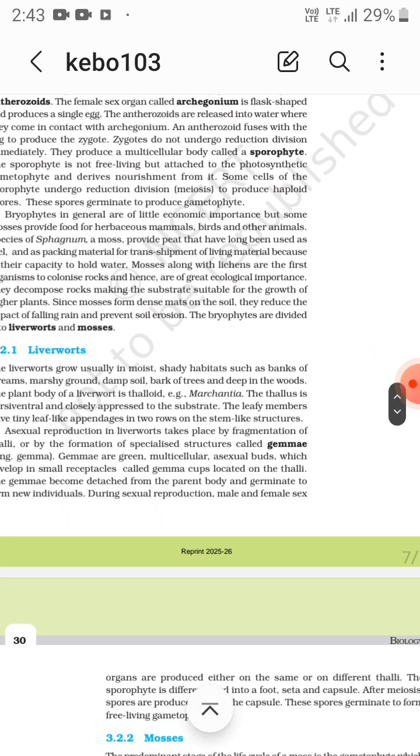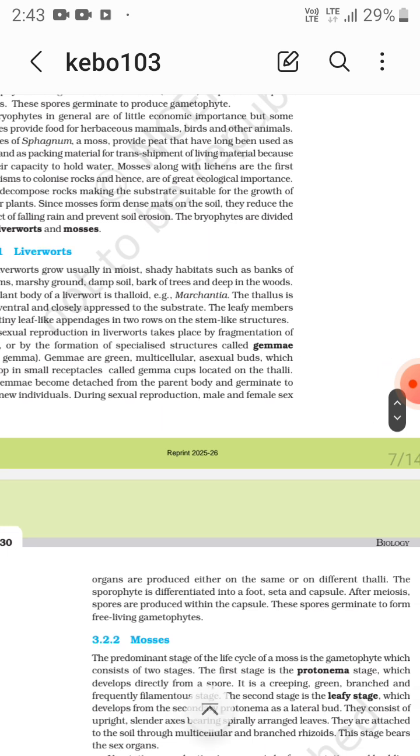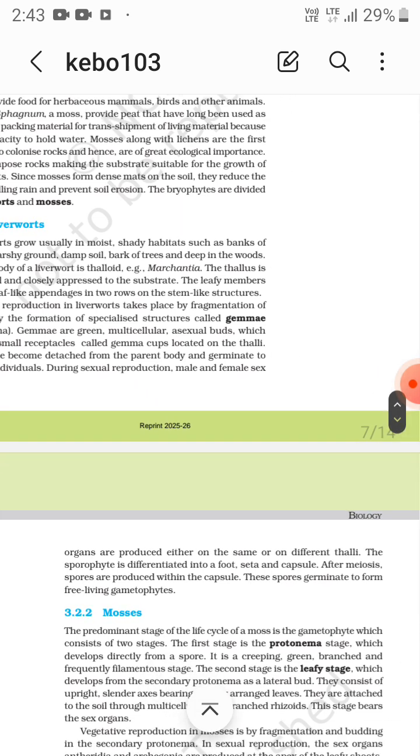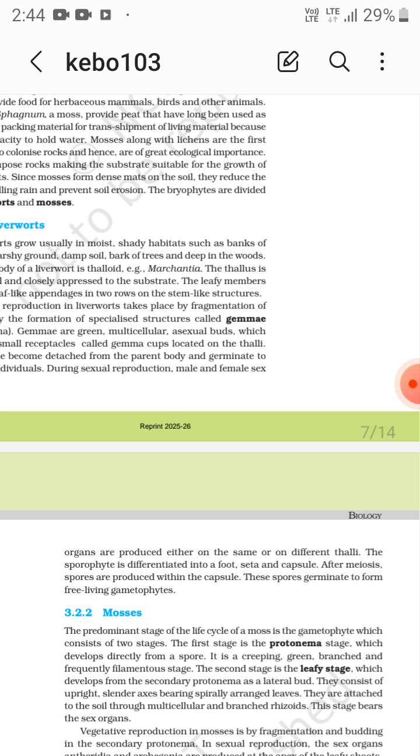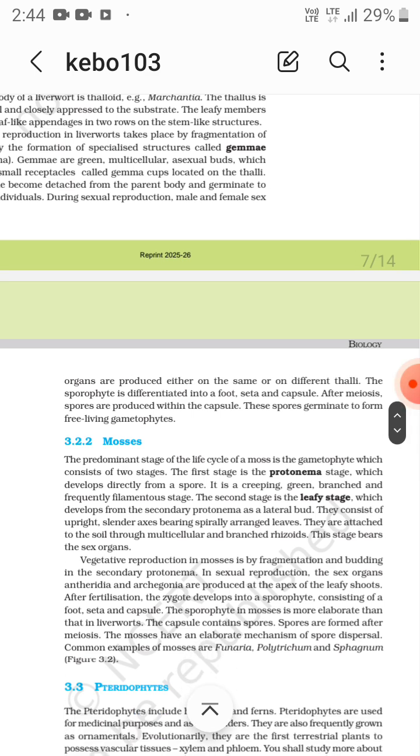During sexual reproduction, male and female sex organs are produced either on the same or on different thalli. The sporophyte is differentiated into a foot, seta and capsule. After meiosis, the spores are produced within the capsule. These spores germinate to give rise to free living gametophytes.